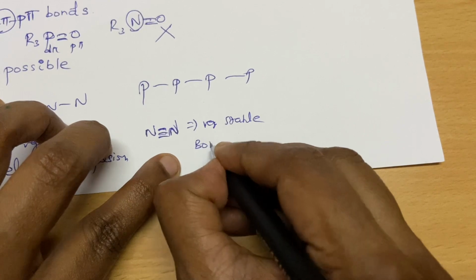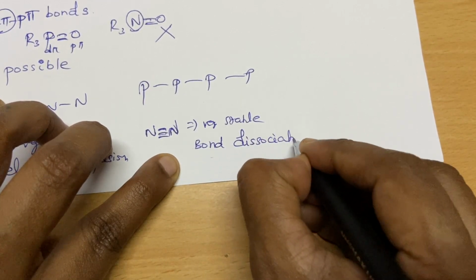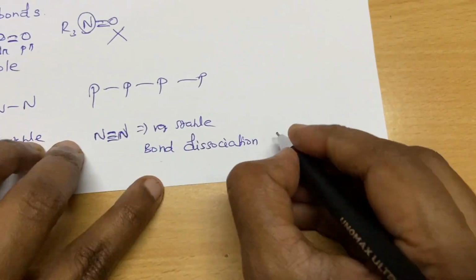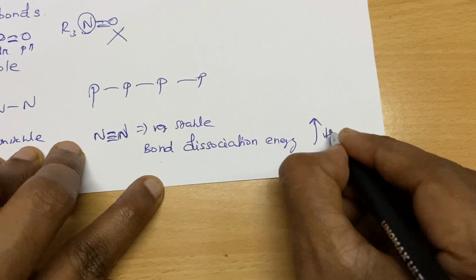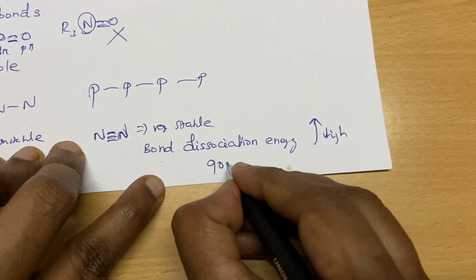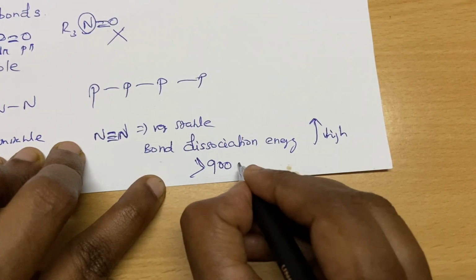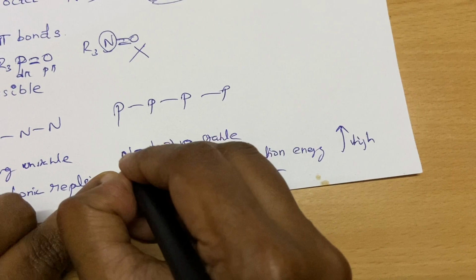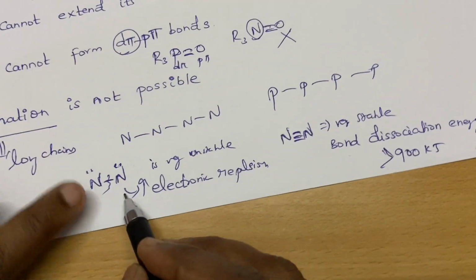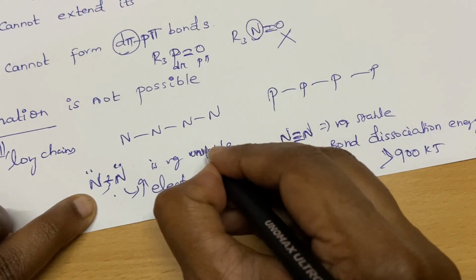The bond dissociation energy, what is that? The energy required to break this bond. Bond dissociation energy is very high. It is greater than 900 kilojoules. The bond enthalpy of nitrogen triple bond nitrogen is very high, whereas the single bond is very unstable.